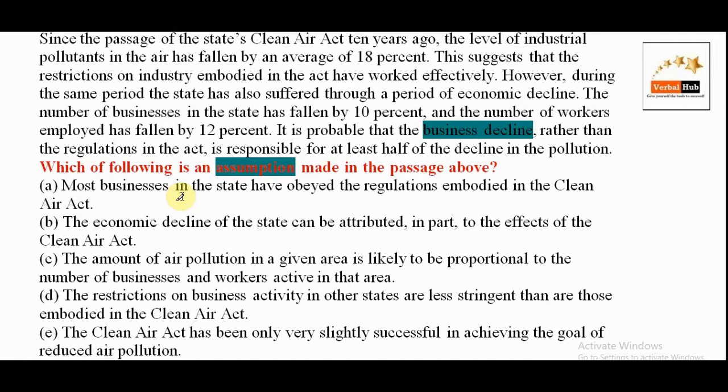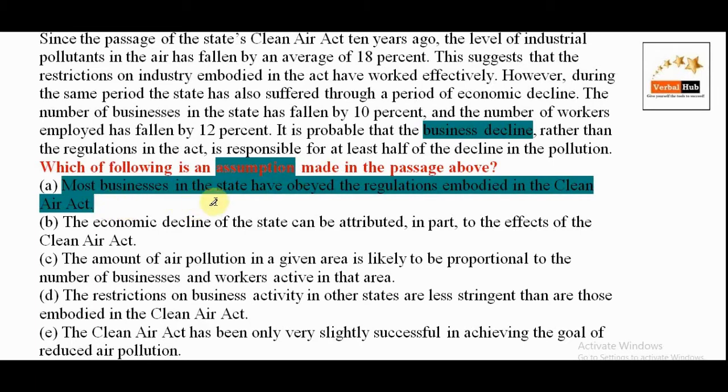If they have followed rules, then rules are solely responsible for the decline in pollution, right? Not business fall. And that is why option out. So the prime concern of option A is to talk about following rules. It means rules are co-responsible for the decline in the pollution. Option A out.